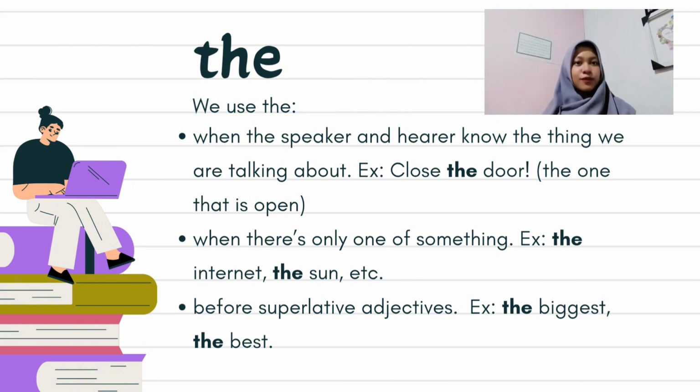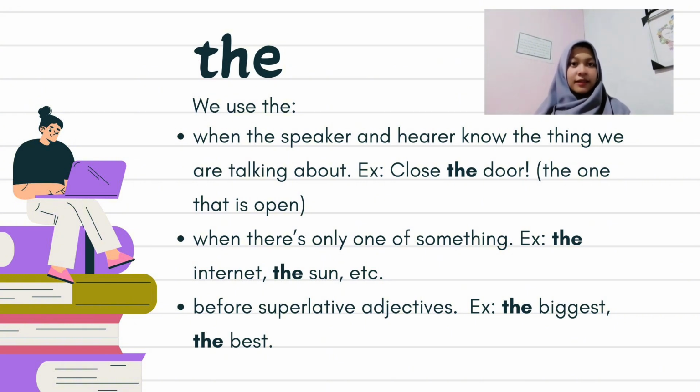The. We use the when the speaker and the hearer know the thing we are talking about. For example, close the door, the one that is open. And then, when there is only one of something. Example, the internet, the sun, the moon. And then, before superlative adjectives. Example, the biggest, the best, the greatest, the tallest.